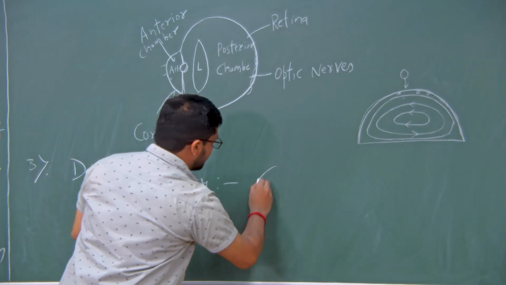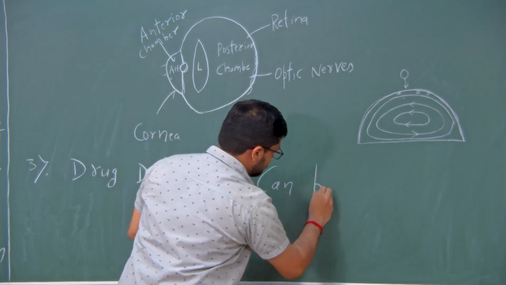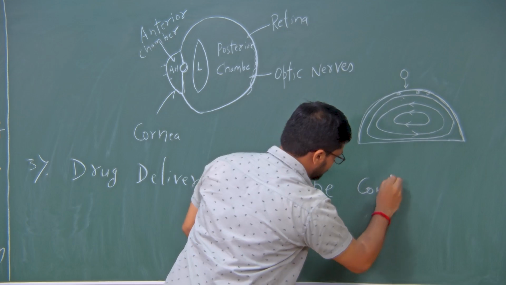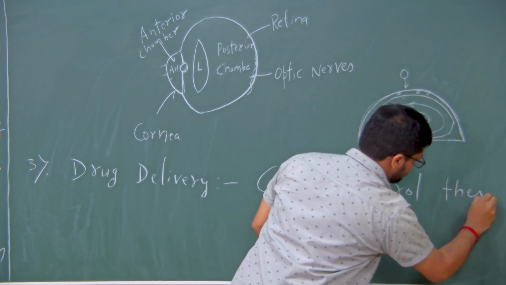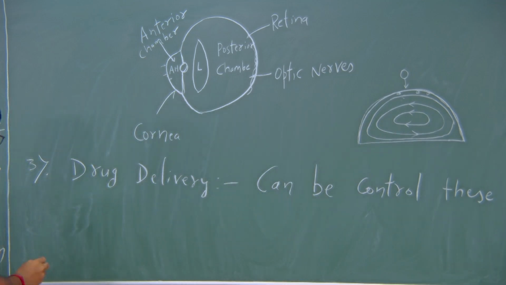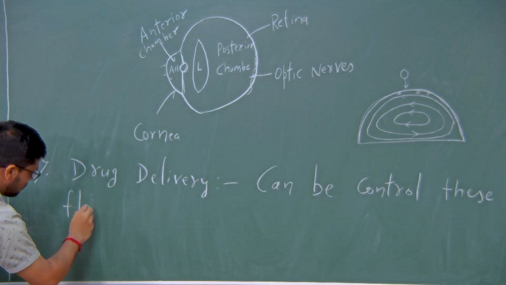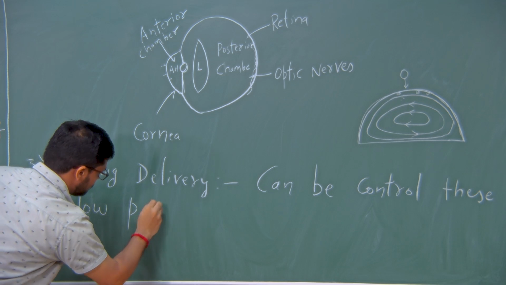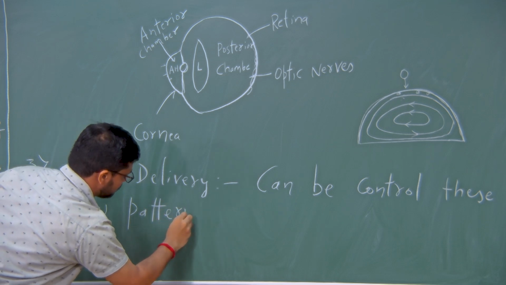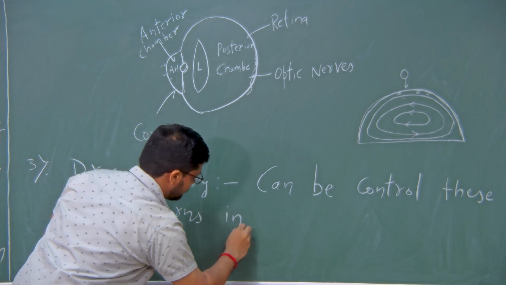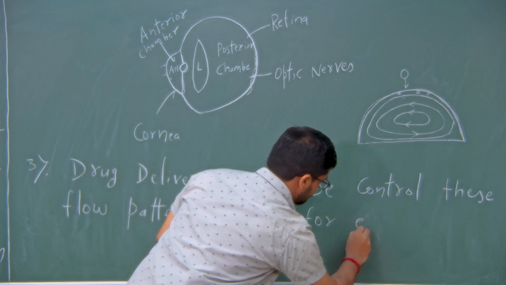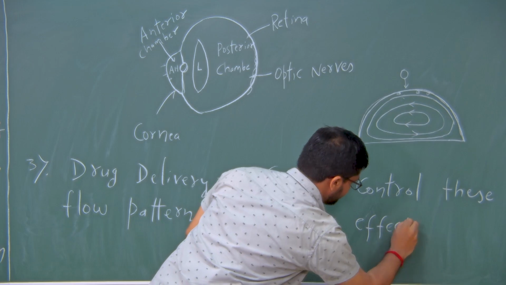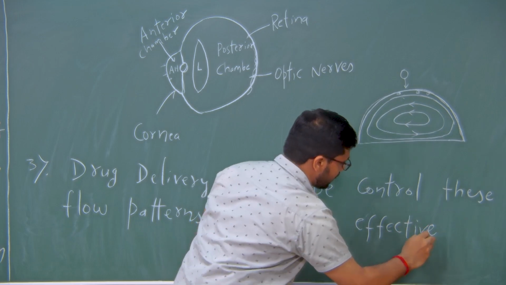So, can we control these flow patterns in the anterior chamber for effective drug delivery?